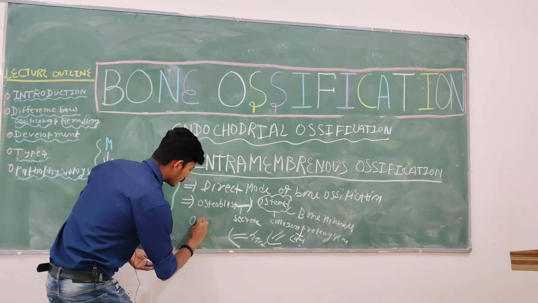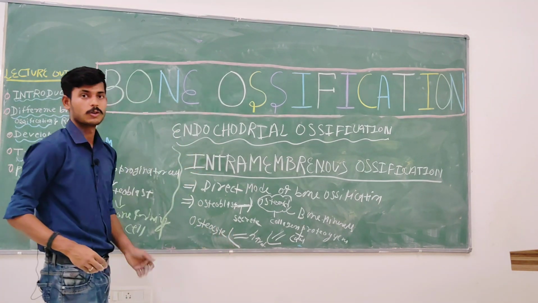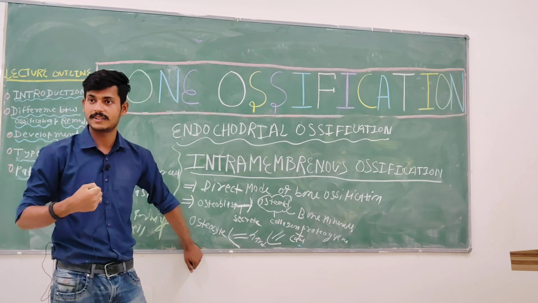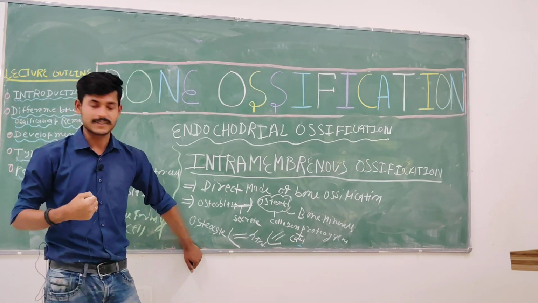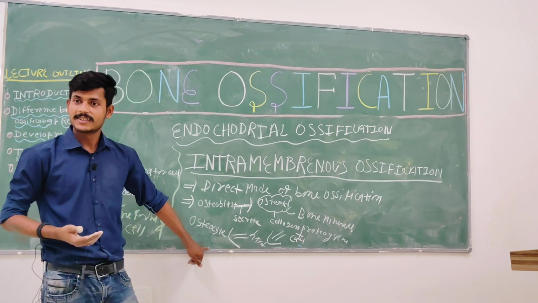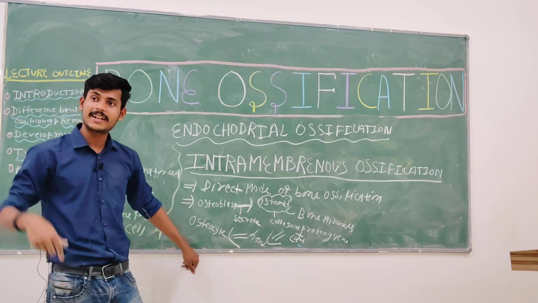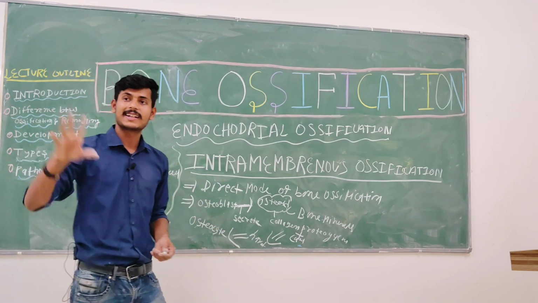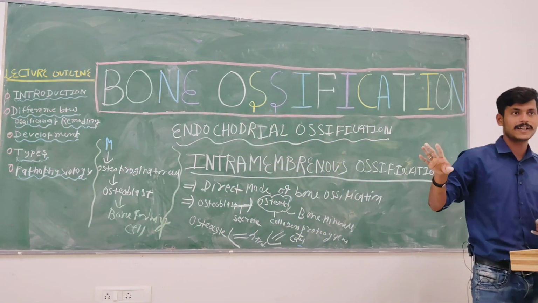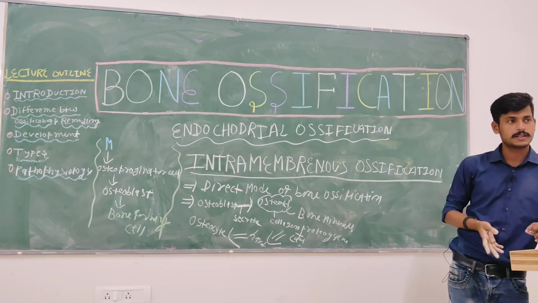The osteocyte is the master cell. It generates the signals and gives work to the osteoblast and to another cell called the osteoclast, the bone eating cell, the bone mineral eating cell. So that's how the bone is formed in intramembranous ossification.